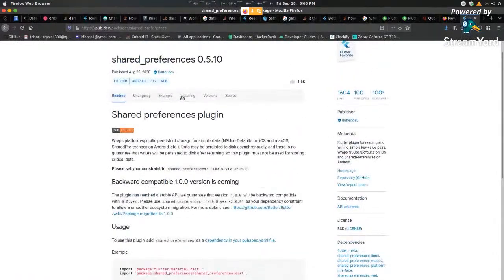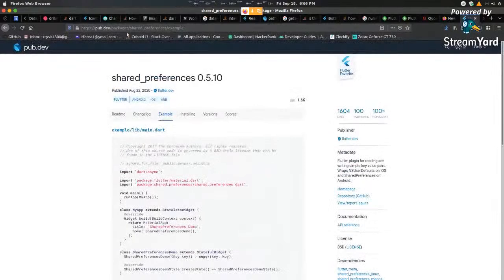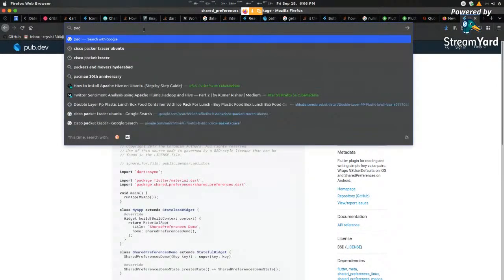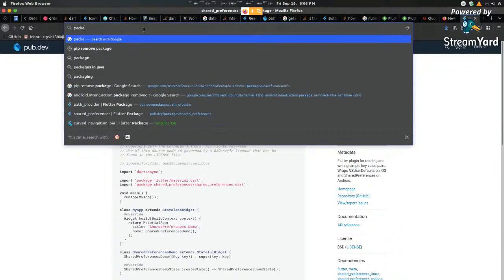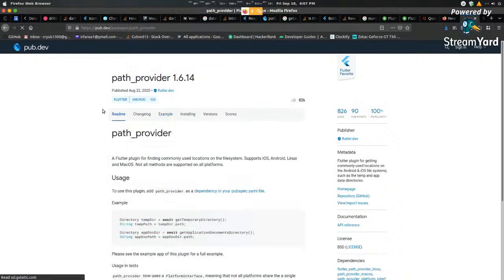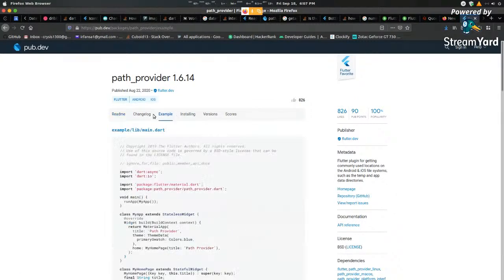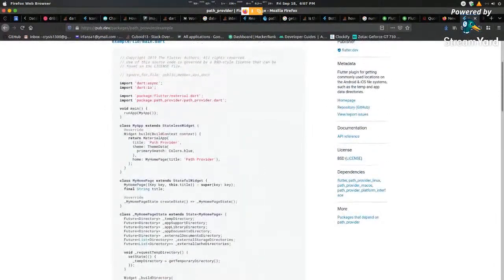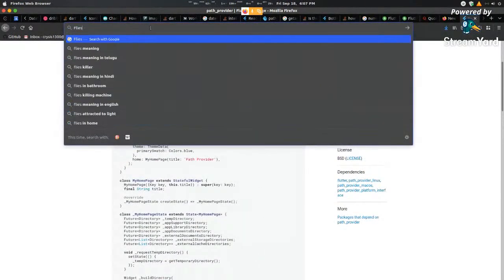You can see that an example for this would be, wait, this is not it. Path provider example. Not this, hold up. Files in Flutter.